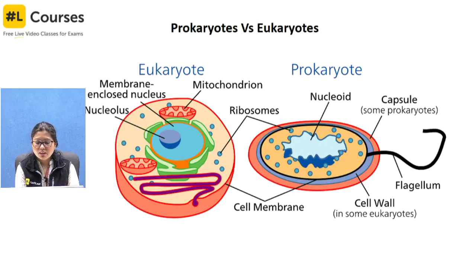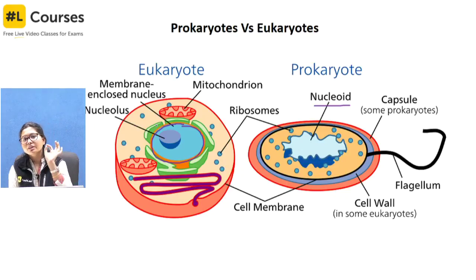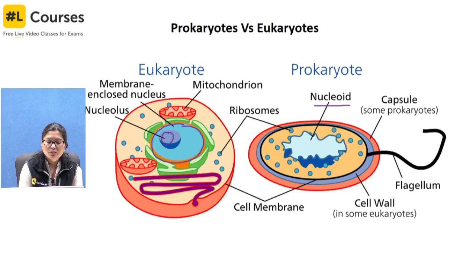If you can see, the nucleoid is mentioned like that. But here is the nucleus, so eukaryotes have a proper, membrane-bound nucleus. A nucleus has a double membrane. We will talk about the detailed structure of the nucleus later. Then inside the nucleus it has a nucleolus.